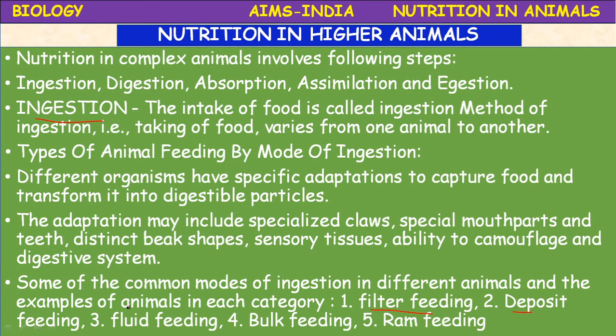Okay. Next, fluid feeders. Fluid feeding is one method. Fluid feeders thrive on nutrients obtained from the fluids of other organisms. The organisms can be hematophagous, which means they feed on blood. They are also called sanguivorous. Okay, they feed on blood.